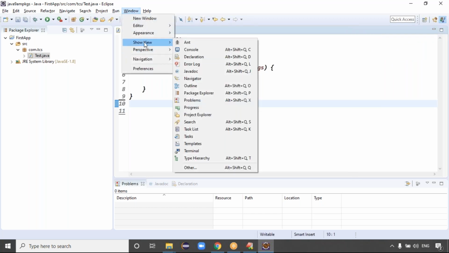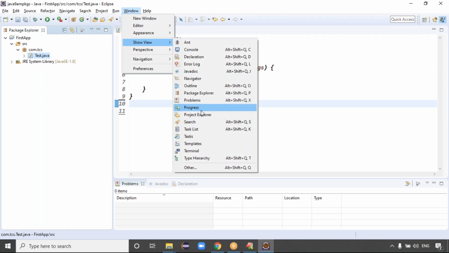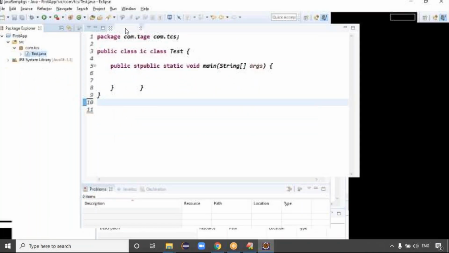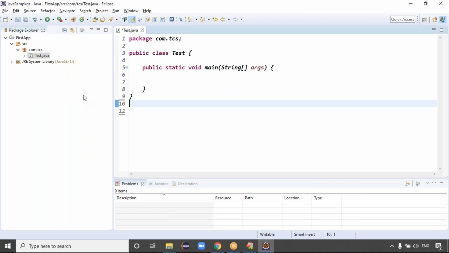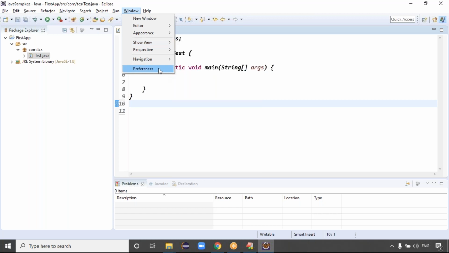For example, unfortunately, you closed the Project Explorer or Package Explorer. Go to Windows, show view, and just click on Package Explorer. The Project Explorer and Package Explorer are both the same, it's not a problem. You'll get the Package Explorer, right? Guys, are you clear now? If anything is closed by default, you can go to Windows, show view, select whichever one you closed, and automatically you get it. Is that point clear, guys? And if you want to increase the font size, we have to use Windows preferences.